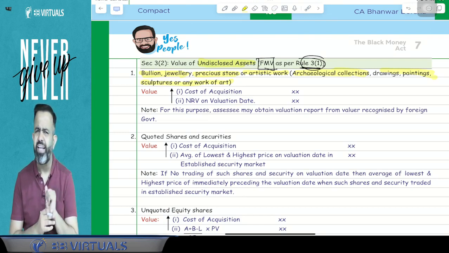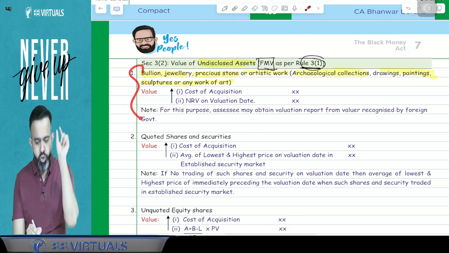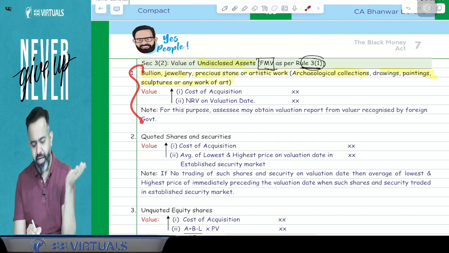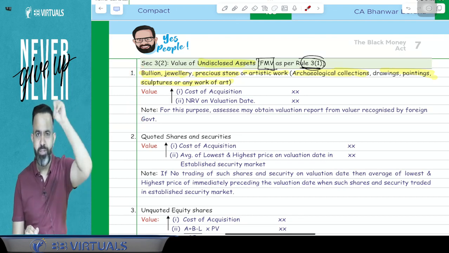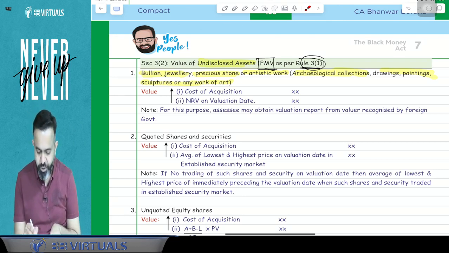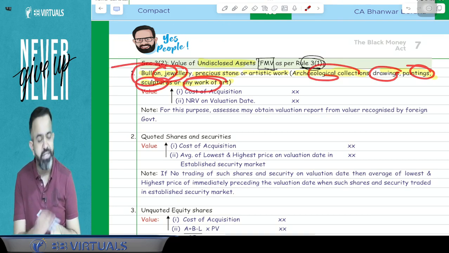Guys, they are mentioning here jewelry, drawing, painting, sculpture, archaeological collection, any other work of art and bullion.